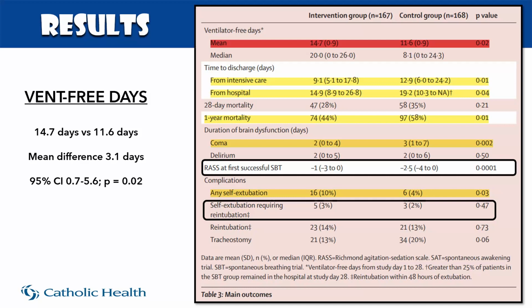There was less coma in the intervention group, as well as a lower RASS level overall. Now, let's just slow down for 1 second here. Let's take a look at any self-extubation. So the intervention group was much higher than the control group. So 16 versus 6 patients, so 10% versus 4%. This was statistically significant. But now take a look at self-extubations requiring reintubation, and there was no change. So the historic teaching of this data was we're really not doing our job well enough to extubate our patients, because the ones that did self-extubate flew.